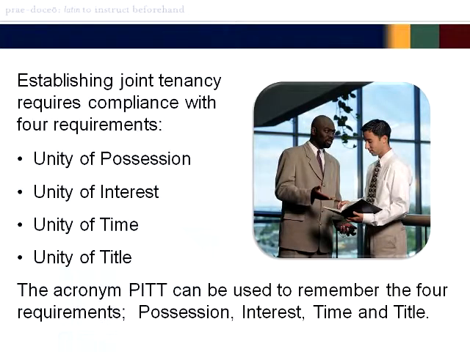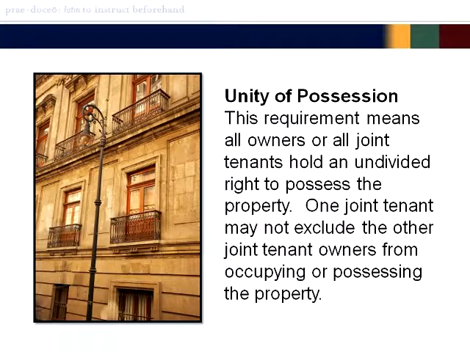Establishing joint tenancy requires compliance with four requirements: unity of possession, unity of interest, unity of time, unity of title. The acronym PITT, P-I-T-T, can be used to remember the four requirements: possession, interest, time, and title. Unity of possession. This requirement means that all owners of all joint tenancies hold an undivided interest to possess the property. One joint tenant may not exclude the other joint tenant owners from occupying or possessing the property.